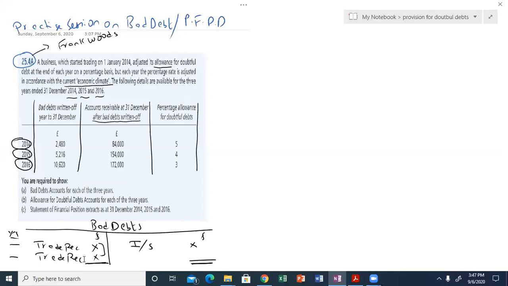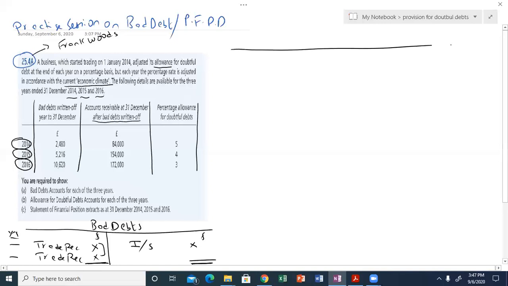When any expense is transferred, it comes on the credit side, and the income statement will be debited. The requirement is to prepare the bad debts account for 3 years, so we prepare year-wise recording and transfer entries, then move on to the next year.